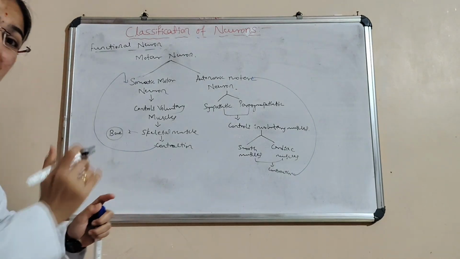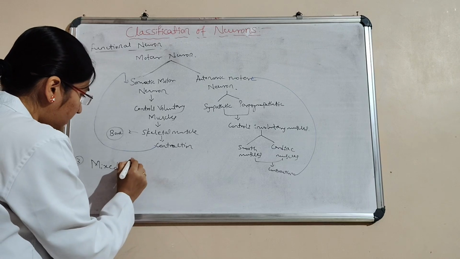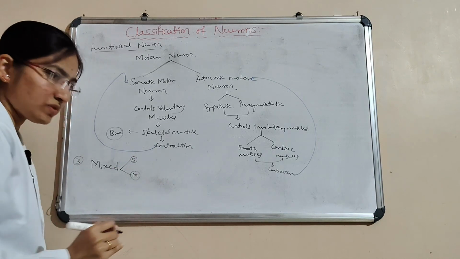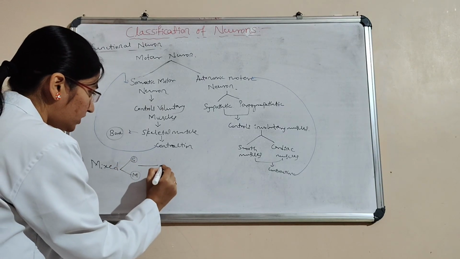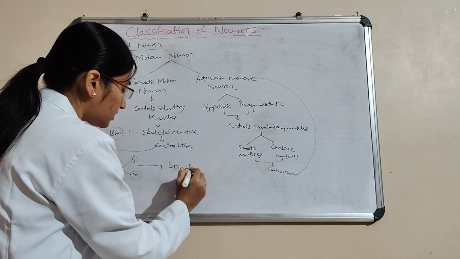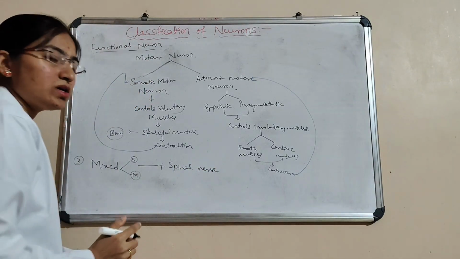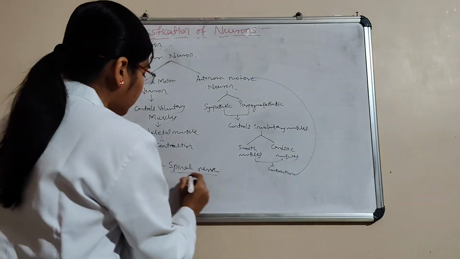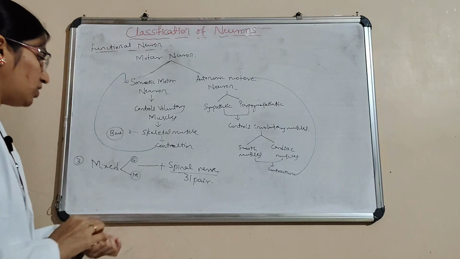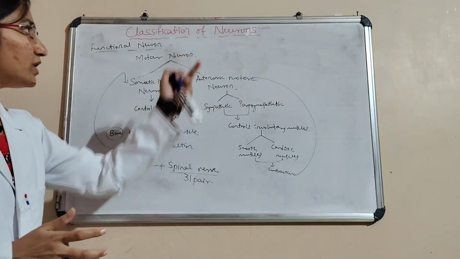And then comes the third one, that is mixed. The third functional neuron is the mixed neuron. Mixed in the sense, one is the sensory neuron, another one is the motor neuron, and the combination of these two forms the spinal nerve. It is present in 31 pairs. This is all about the classification of neurons.